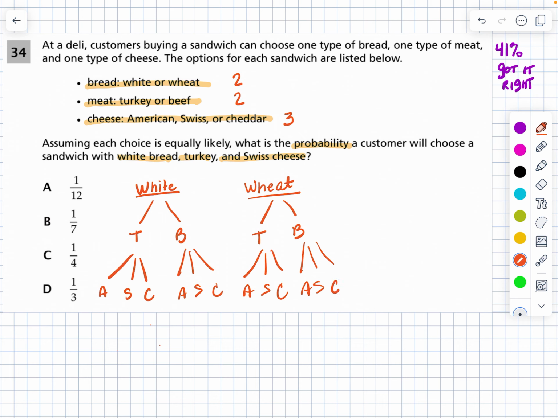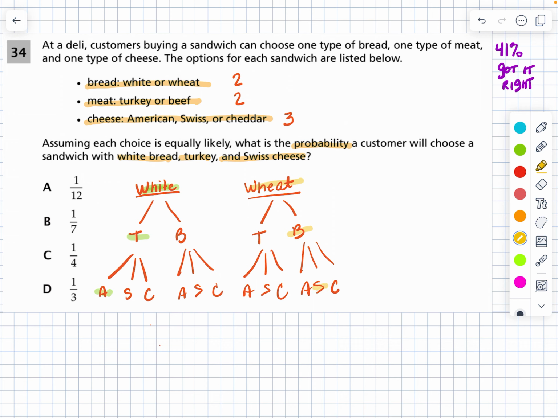Okay, so if you look at it, we can follow whatever line that we want to. Let's choose green. So we could go white bread with turkey and American cheese, or, let me do a different color here, let's say wheat bread with beef and Swiss cheese.